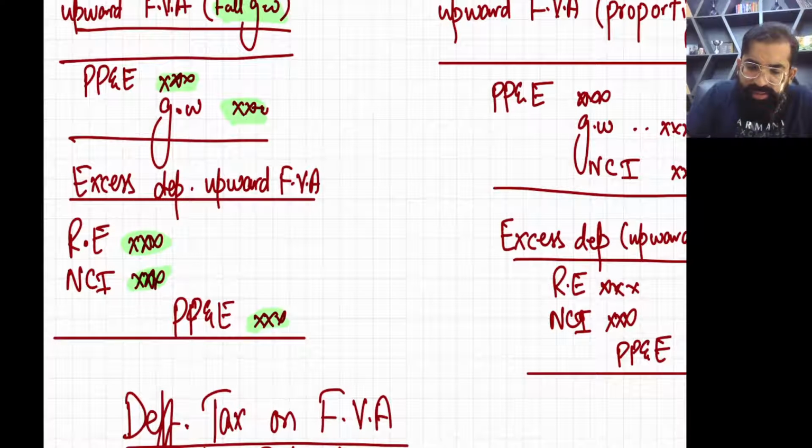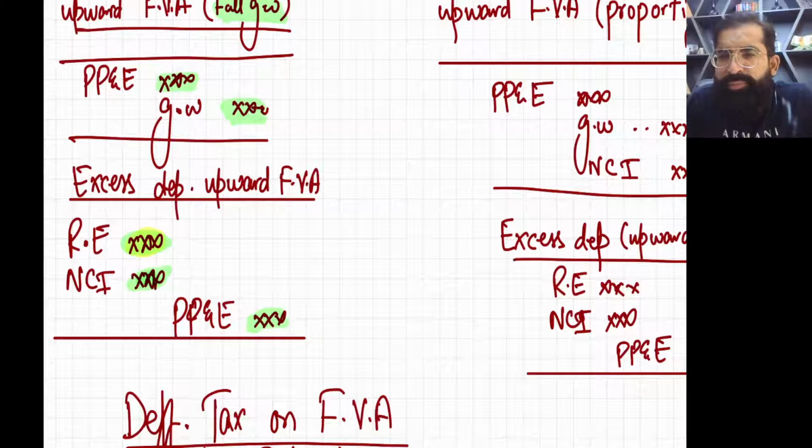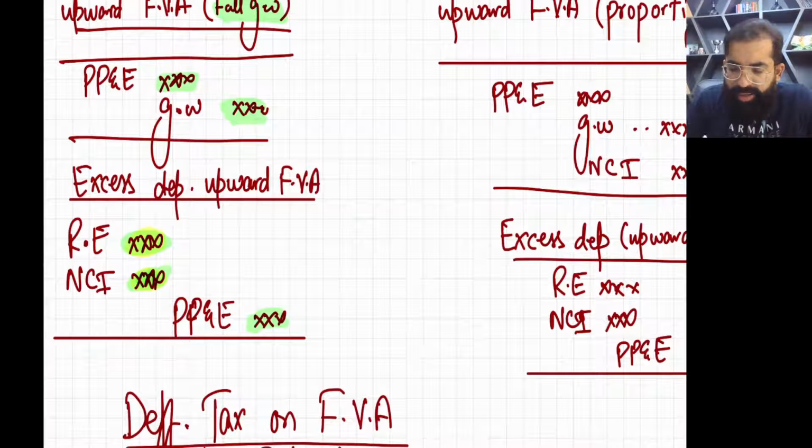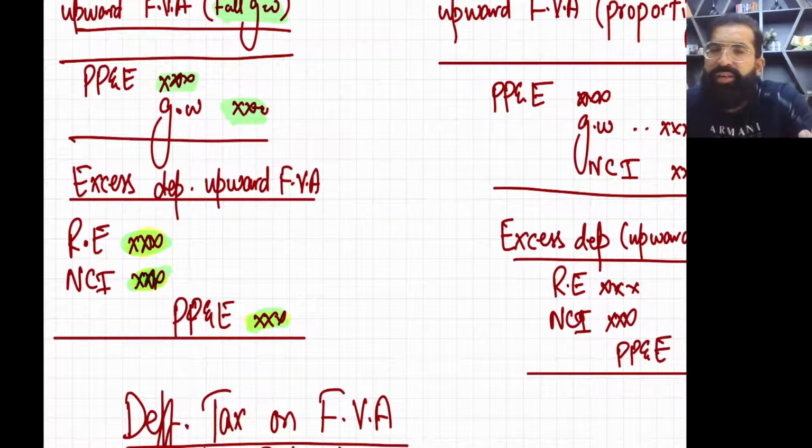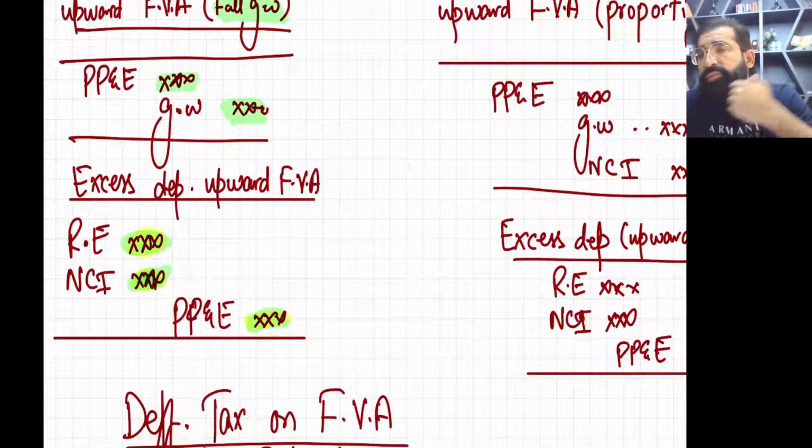The entry for excess depreciation will be retained earnings debit, NCI debit, and property, plant and equipment credit. The retained earnings and NCI will be distributed on the basis of holding percentage. This is the entry for excess depreciation on fair value adjustment.